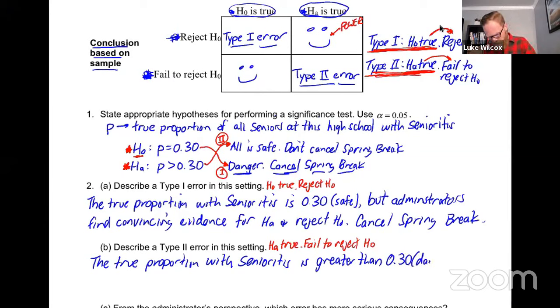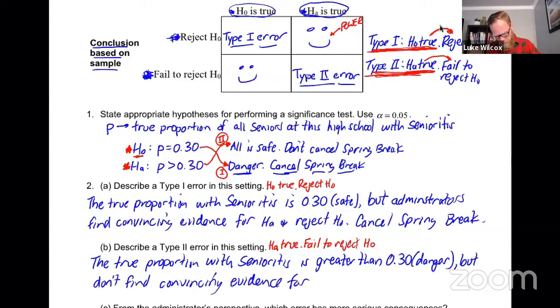This is the danger scenario. So that's the truth. The truth is that we're in a dangerous scenario here, but the administrators are going to make the wrong choice here, and they don't find convincing evidence for the alternative, and they fail to reject H null.